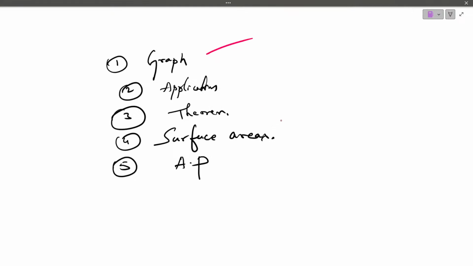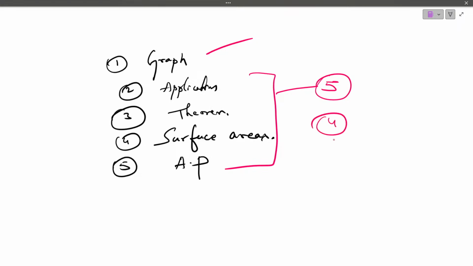Now, chances of these are there. Any one will go to 5 marks and the rest of them will remain in 4 marks. Sometimes applications of trigonometry he can ask for 5 marks. Sometimes theorem he can ask for 5 marks. Surface areas they can ask for 5 marks. AP problem they can ask for 5 marks. But according to me, I believe that this time you can expect a theorem for 5 marks. Chances are there, but don't stick to that only. I'm just telling you. Hope so, for 5 marks you can expect a theorem.